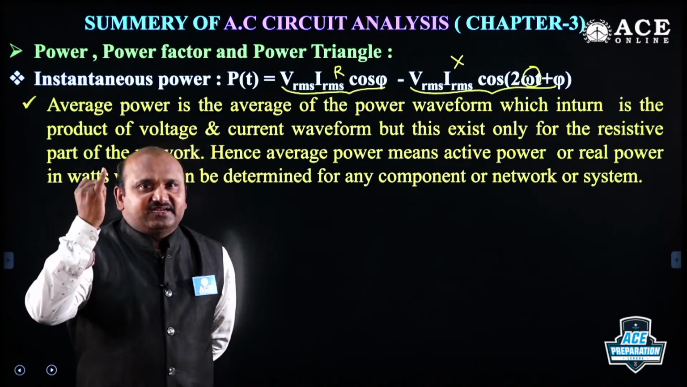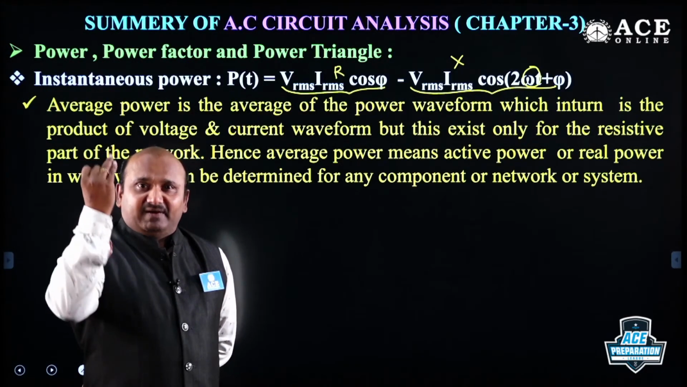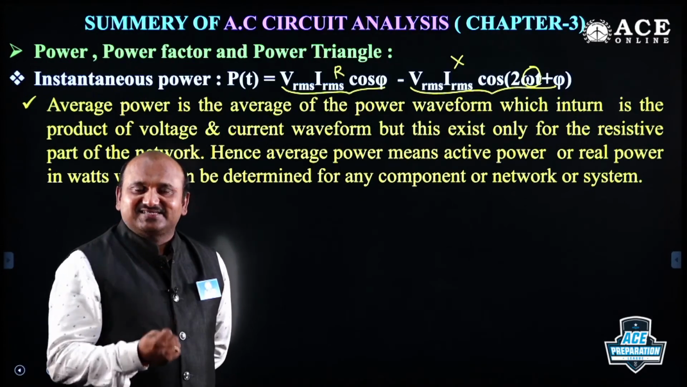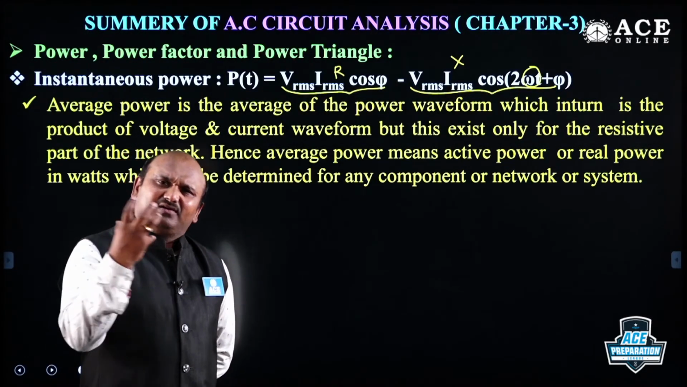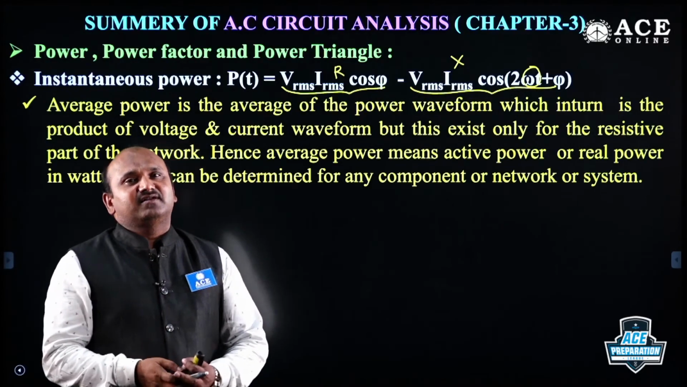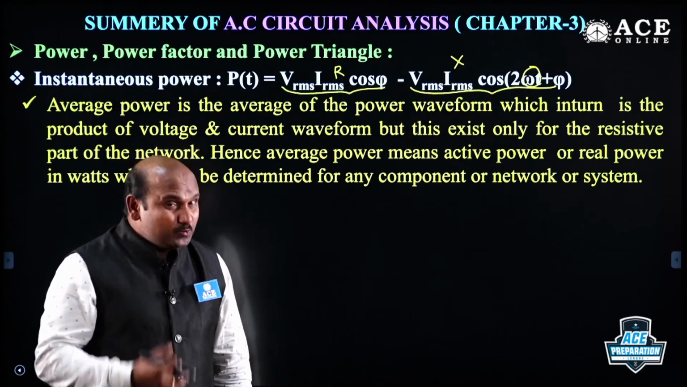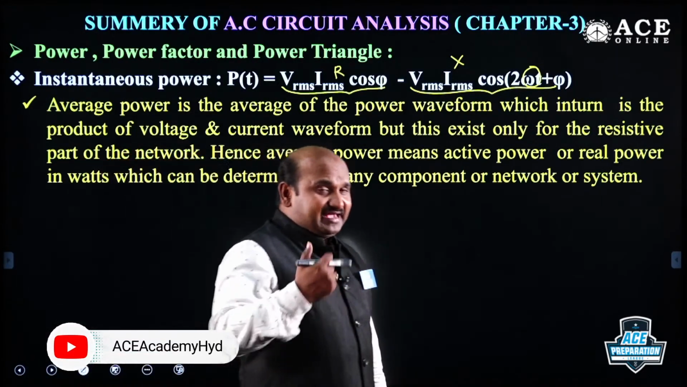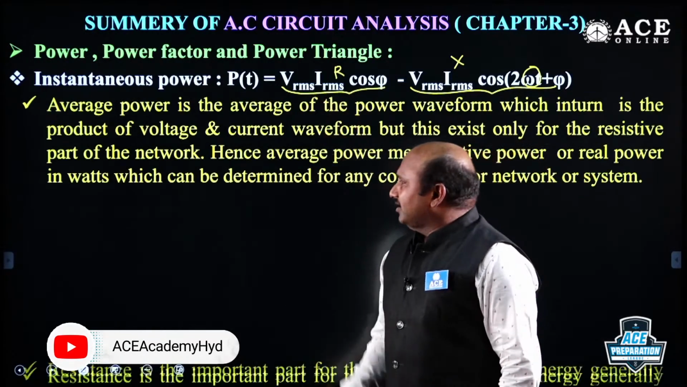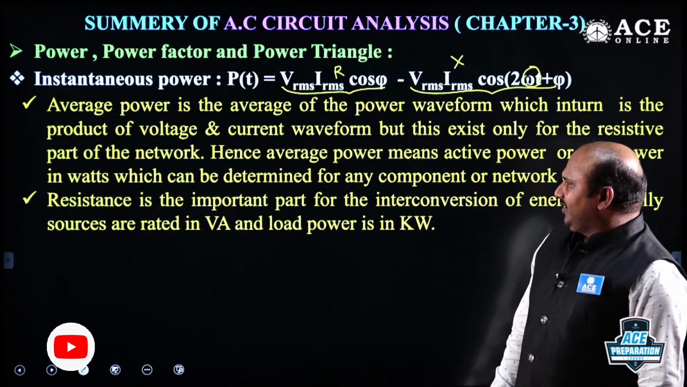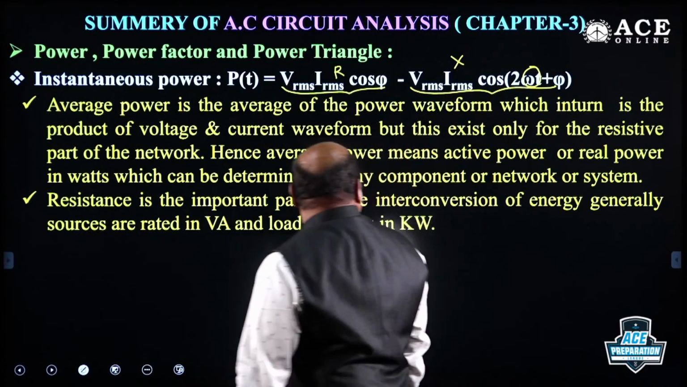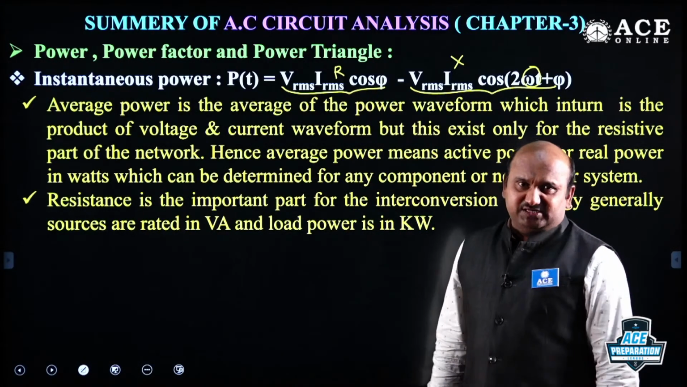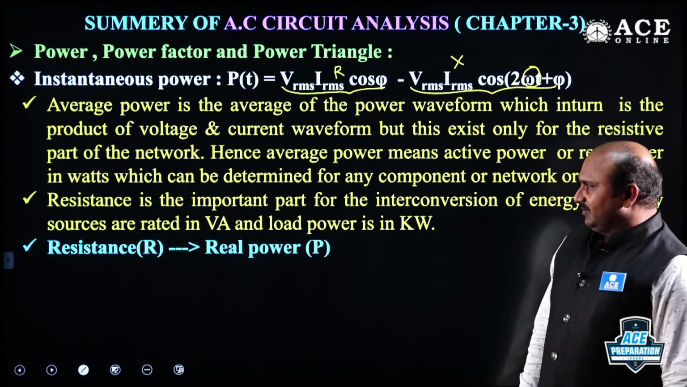This power we can take as active power. It is real power, power displayed by the network, true power, and power due to the resistance, power dissipated by the network. All these are real power. All these powers are related only with the resistance, which is the output power. That power is called active power, which is VI cos phi, where V and I are RMS values. Resistance is the important part for the interconversion of energy. Generally, sources are rated in VA and load power is in kilowatts. You know that about sources. And resistance is the real power.